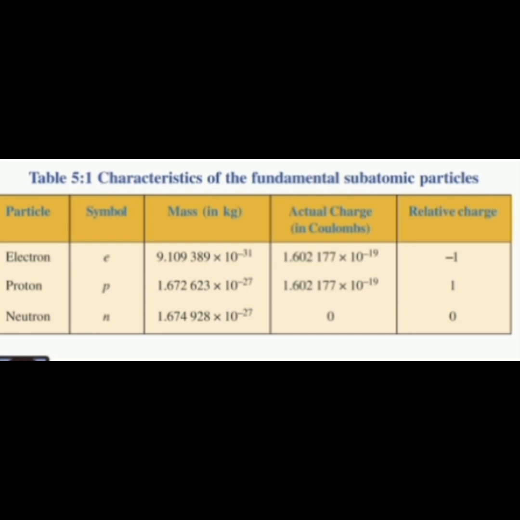The mass, the weight of electron is 9.109389 into 10 to the power of minus 31. The actual charge is 1.602177 into 10 to the power of minus 19, and relative charge is -1. So electron is negative. Proton, the symbol is small p, and the mass is